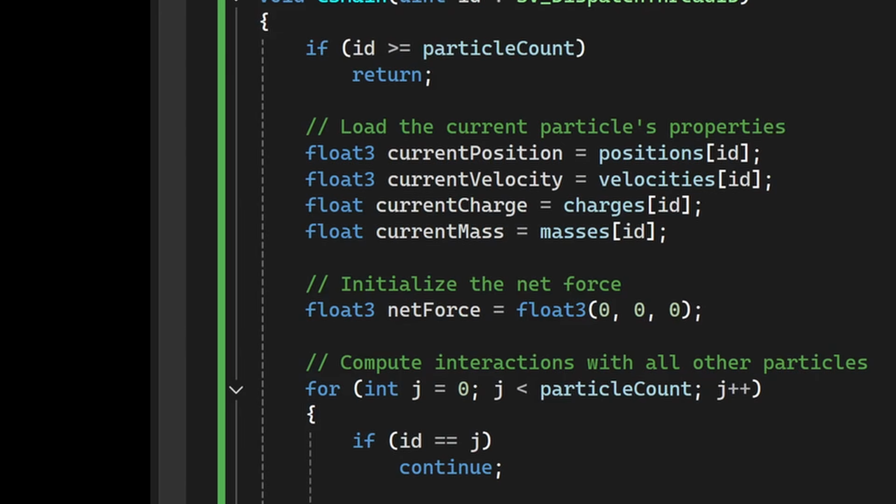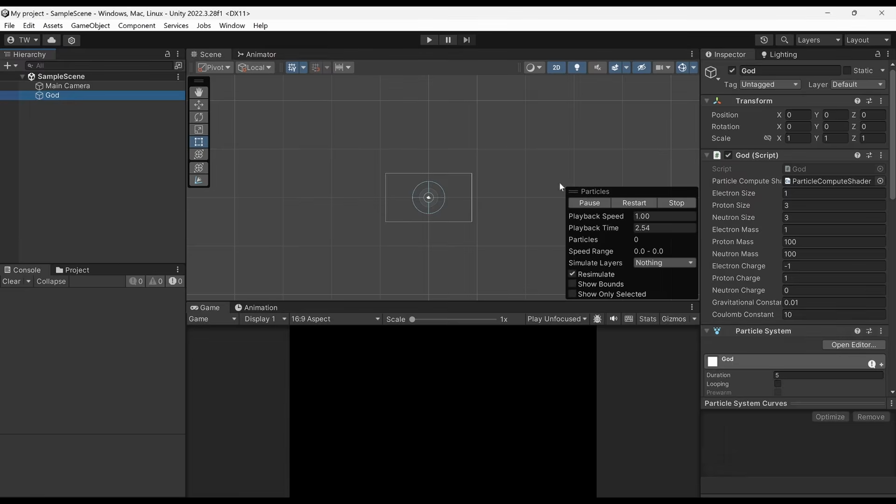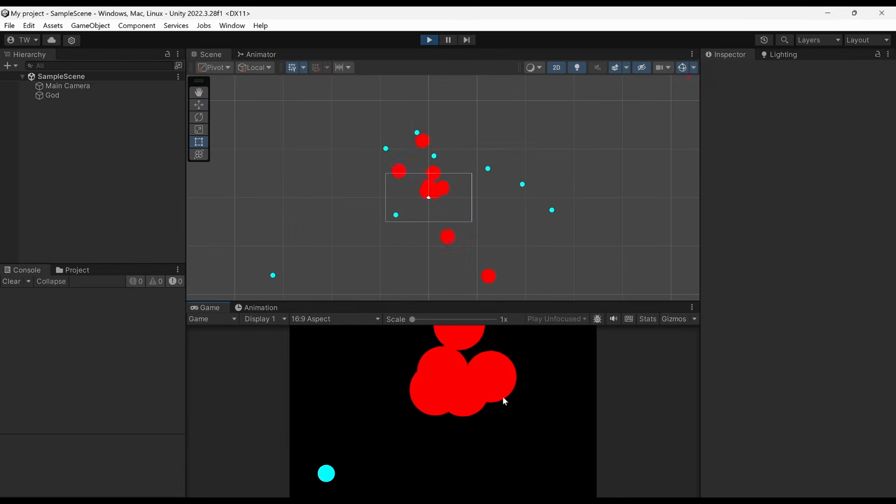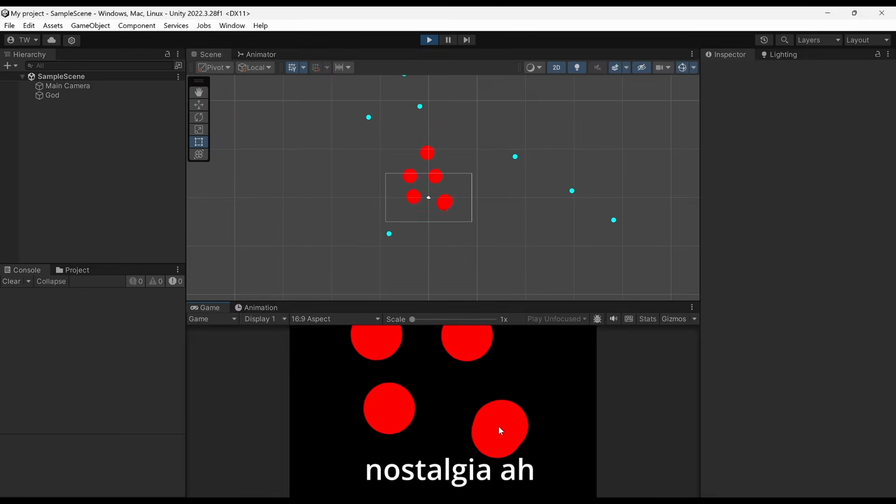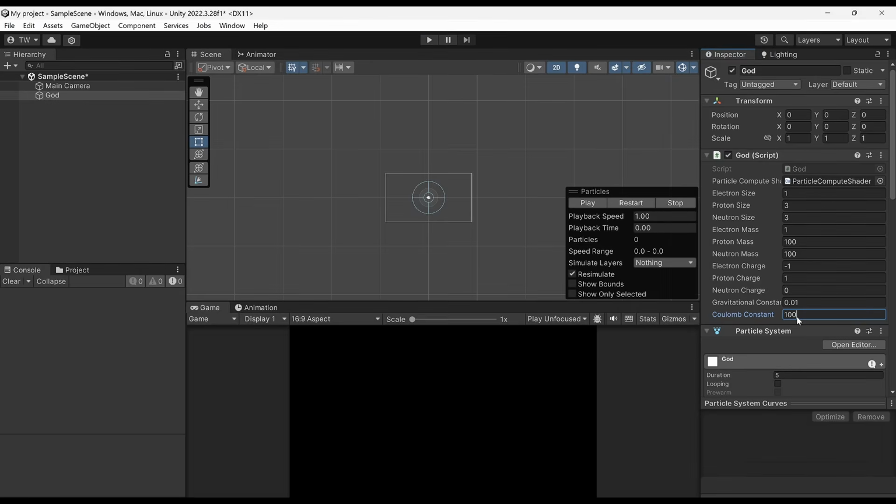By the way, what the heck is a float3? Is it kind of like a tuple? Stores 3 values, 3 floats in there? Okay, everything should be good now. It almost reminds me a little bit of Agar.io, if any of you remember playing that in 7th grade. Okay, I think our Coulomb constant still needs to be higher.